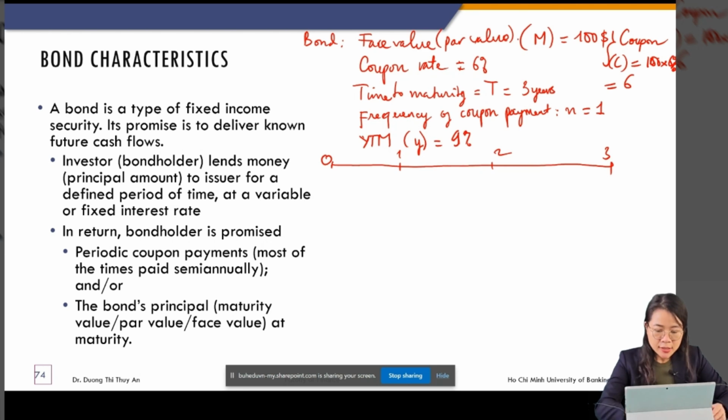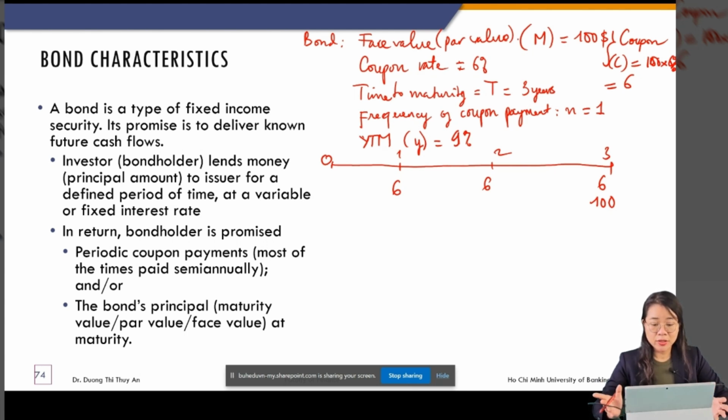So every year you receive a coupon payment of $6, and then by the end of year three, you get back the face value. That's all. That is the inflows, the cash flow from the perspective of the bond investor.